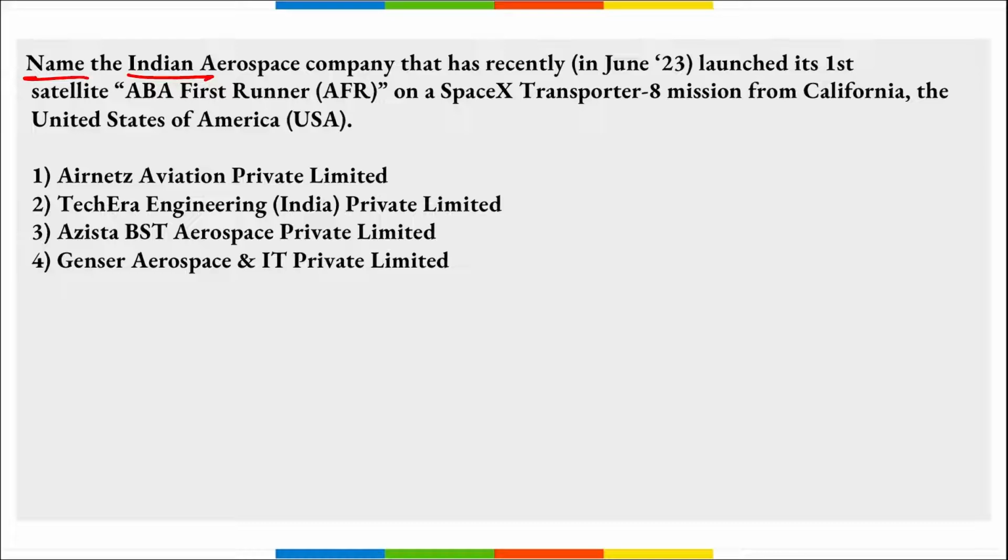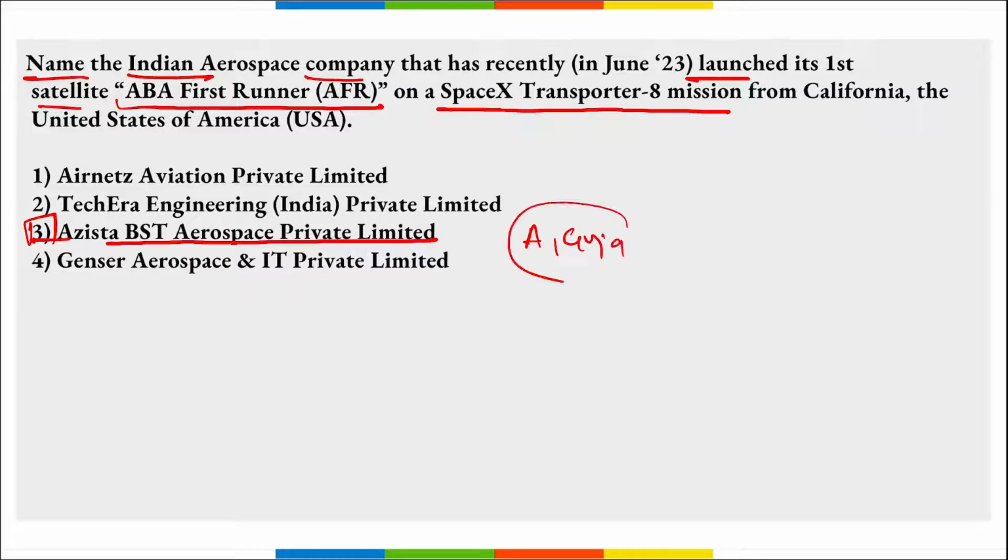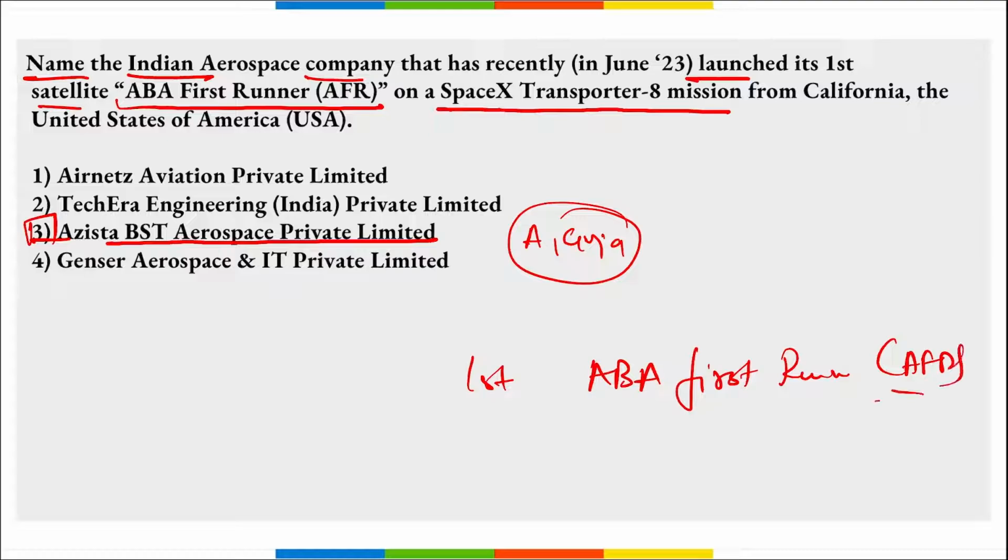Next, name the Indian aerospace company that recently launched its first satellite, ABA first runner, on a SpaceX Transporter 8 mission from California, USA. It is Azista BST Aerospace Private Limited, right? This is an Ahmedabad, Gujarat based aerospace firm. They launched the first ABA first runner, that is AFR, on board SpaceX, correct? And this was carried by a Falcon 9 rocket as part of the Transporter 8 mission.